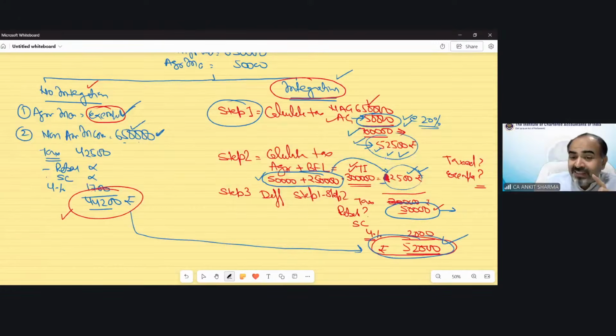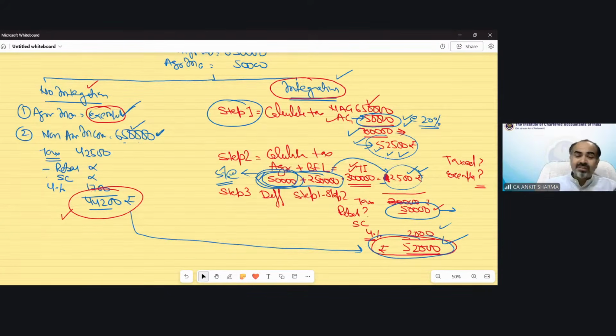But when we reduce the tax of this agricultural income, that has been taxed at the rate of 5%. So when we taxed it at the rate of 20%, but for the purpose of reduction of tax, this amount has been taxed at the rate of 5%. So due to the help of mathematics, we just increase the tax liability of the assessee.